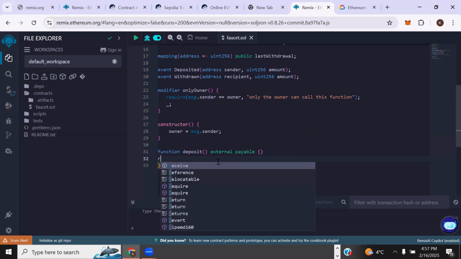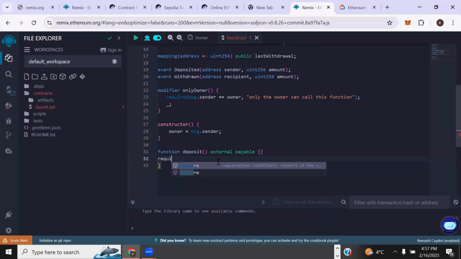We need to check that. Okay, so how do we check? We can write an if statement, but require is much faster. So we'll just write require and then set the condition and then the error message. So what's the condition? It's going to require that the message dot value, which is determined from the person calling this function, like the value the person is passing, must be greater than zero. This greater than sign, yeah, greater than zero.